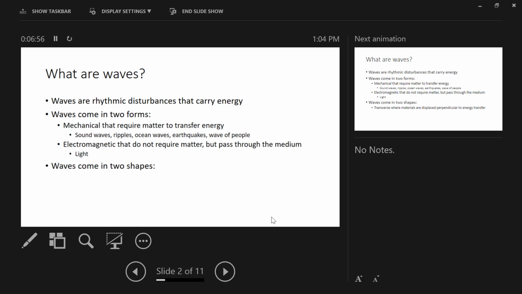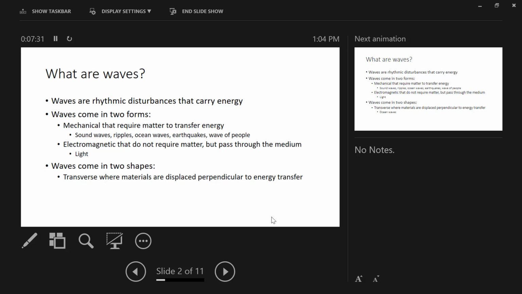All right. So waves come in two forms, and they also come in two shapes. The first one is called transverse waves. In a transverse wave, the energy is flowing this way, but the matter is disturbed this way.